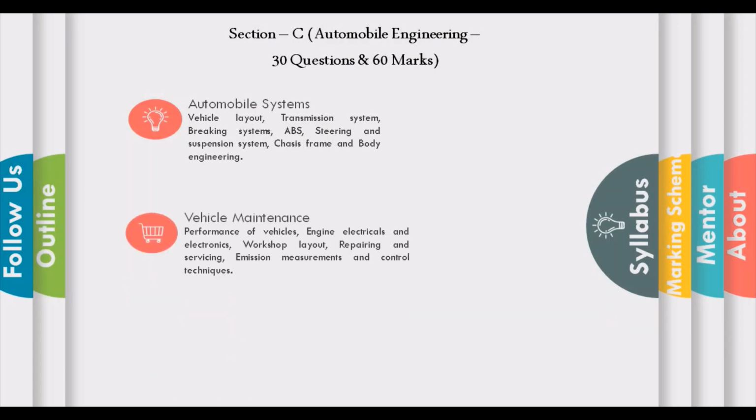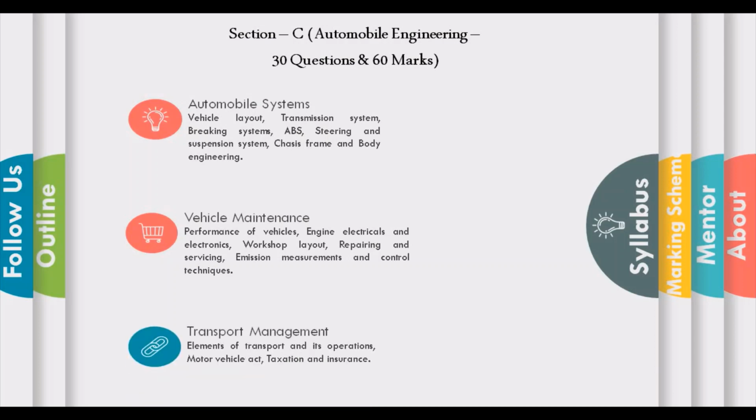Second module, vehicle maintenance, which includes performance of vehicles, engine electricals and electronics, workshop layout, repairing and servicing, emission measurements and control techniques. Third module, that is transport management, which includes elements of transport and its operations, Motor Vehicle Act, taxation and insurance.